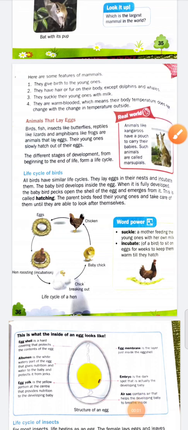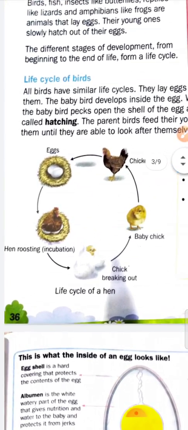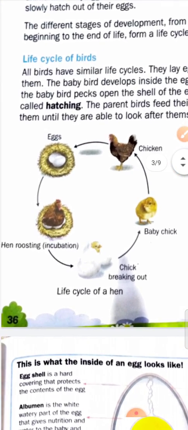Good morning, class 4th, chapter number 3, reproduction in animals. Students, we were discussing in the previous lecture animals that lay eggs. Now, students, in this lecture we will discuss the life cycle of birds.